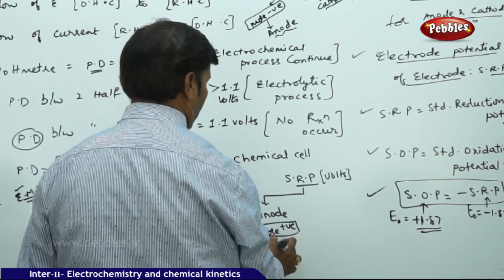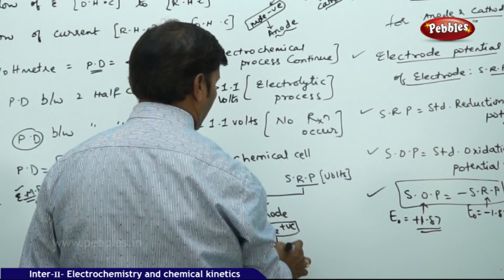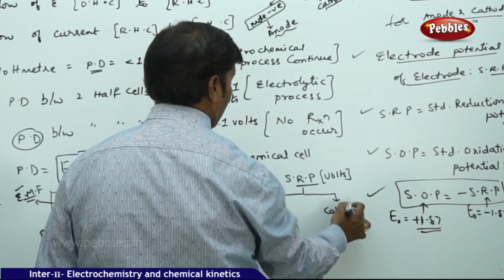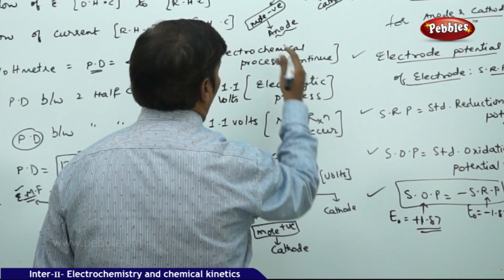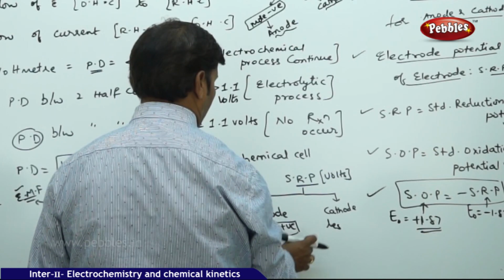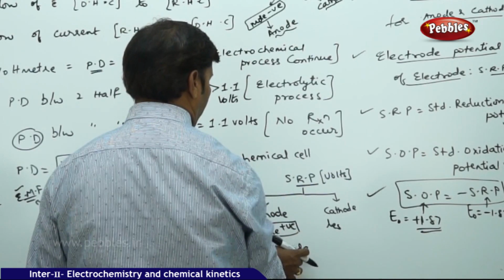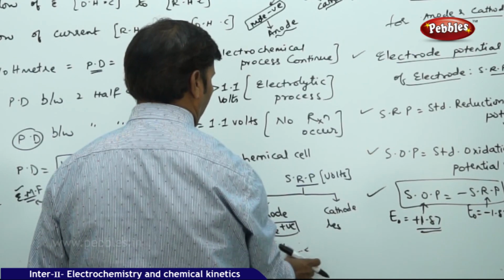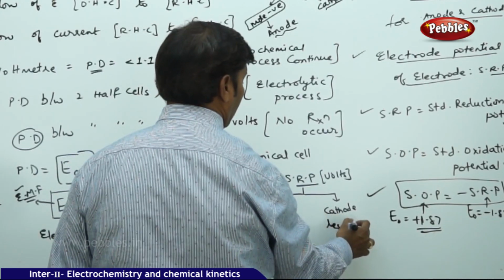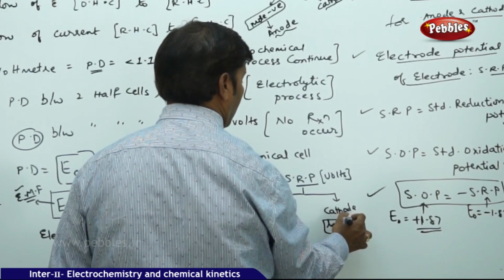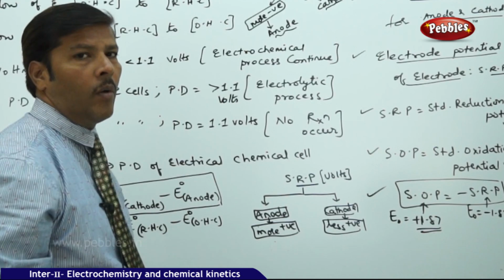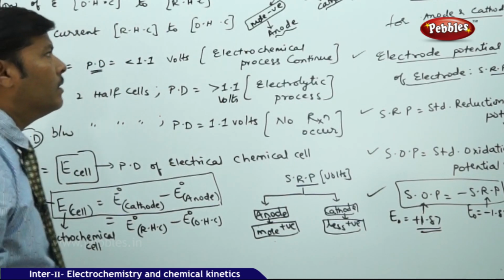So more positive goes for cathode and less positive goes for anode. You have to keep this in mind when we are trying to solve different problems based on the electrochemical cell.